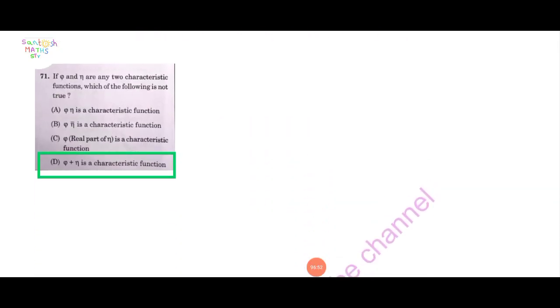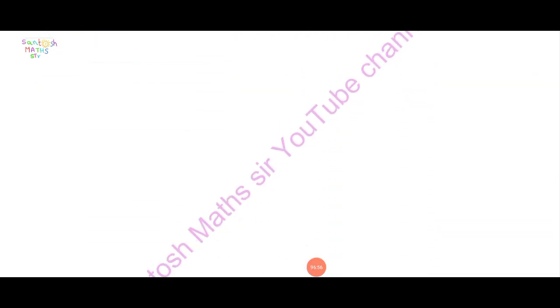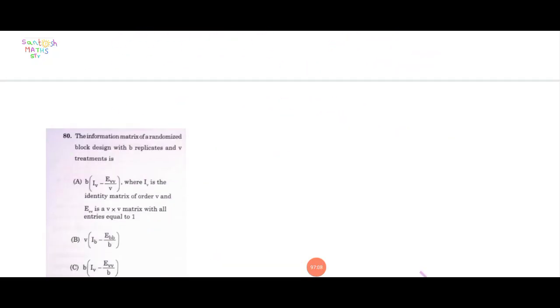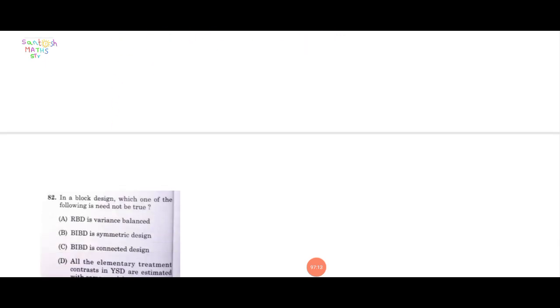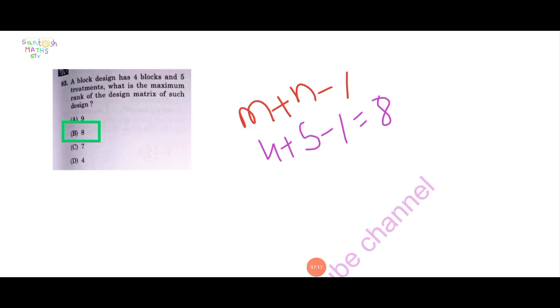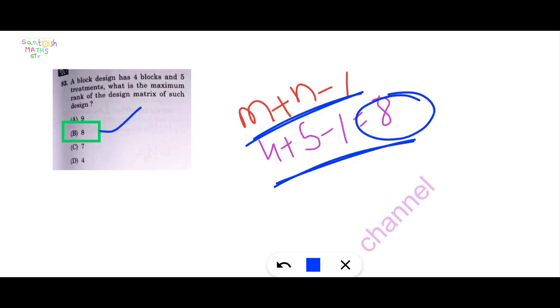Question number 71, option D is correct. 72, 73, 74, 75, 76, 77, 78, 79, 80, 81, 82, 83. 83, option B is correct here. M plus n minus 1, that means 4 plus 5 minus 1 is equal to 8. Option B is correct.